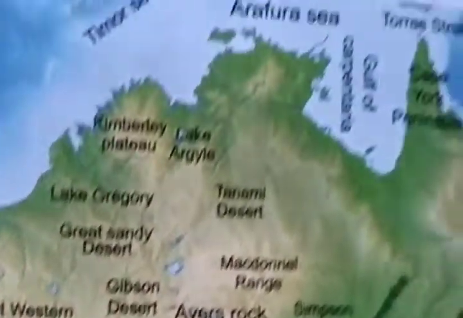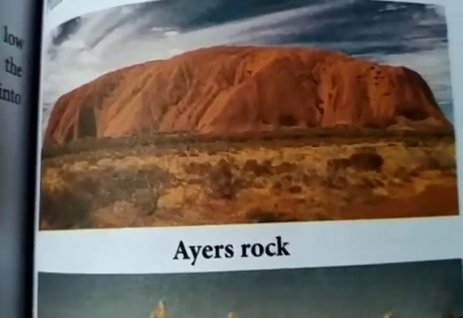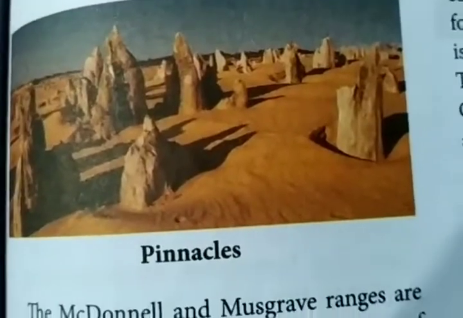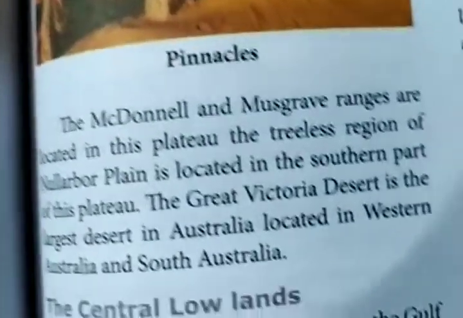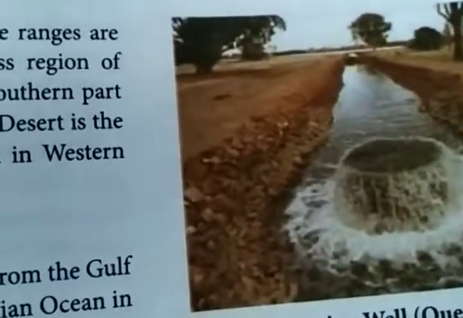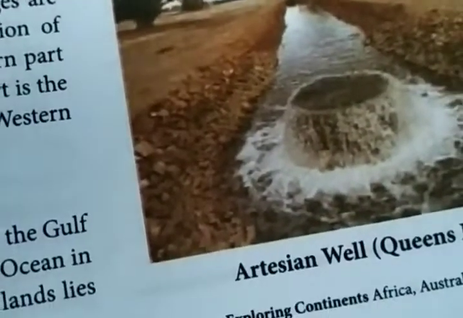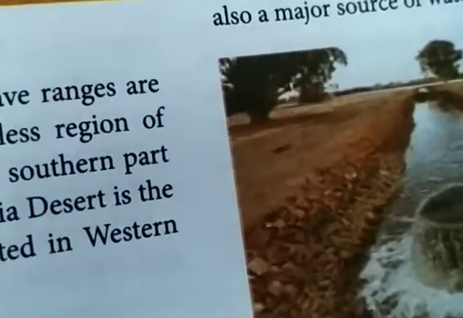And the Great Western Plateau lies on the Ayers Rock. So these are considered as the Ayers Rocks, and this is Pinnacles. So these we have discussed in the earlier topics. And see here, this is the Artesian Well, belongs to the Great Artesian Basin. Artesian Well, that is Queensland Artesian Well.